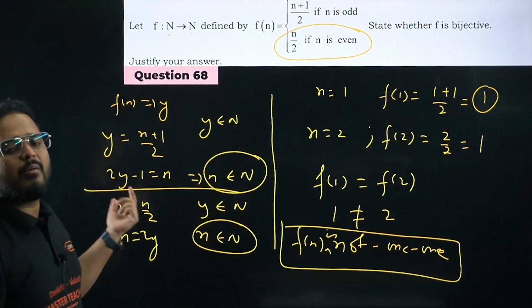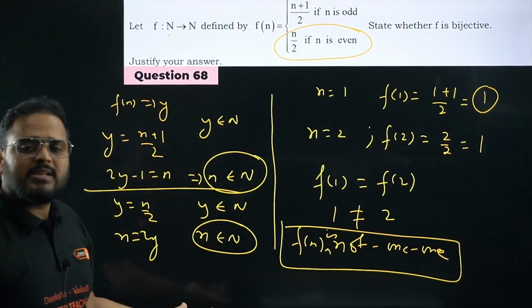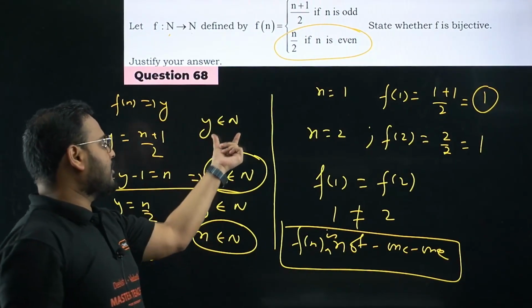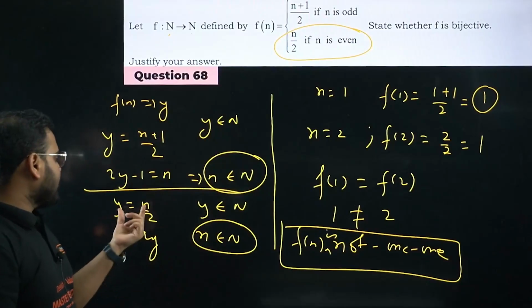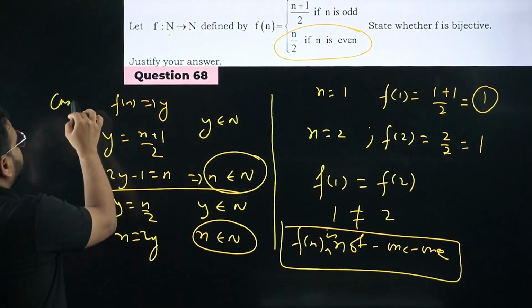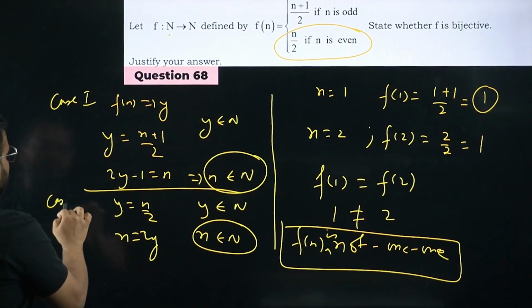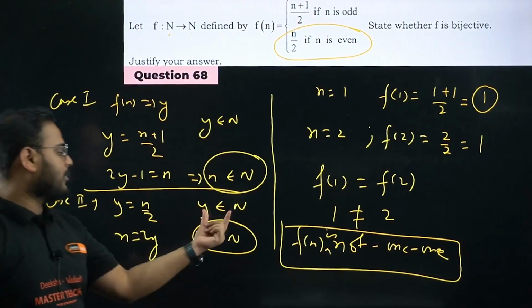2 times of 10. How much is that? 20 minus 1 is 19. Also a natural number, right? It means when y is a natural number, n is a natural number. Again, second case. This is case 1. This is case 2. Please check. When y is a natural number, again n is coming as a natural number.